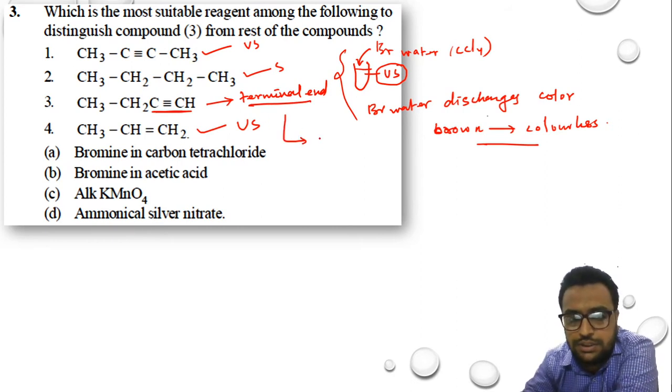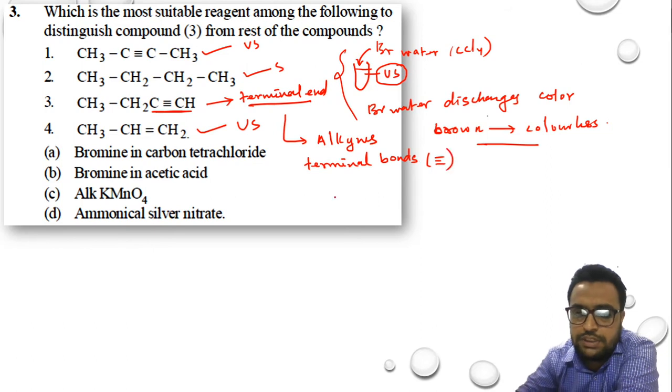Here in our syllabus, we have learnt about alkynes which are having terminal triple bonds. Any alkyne which is having a terminal triple bond.